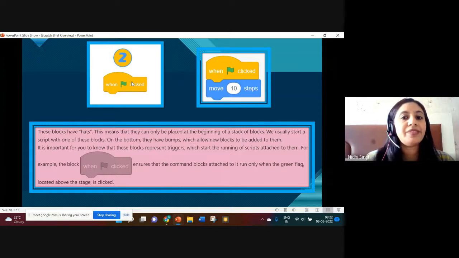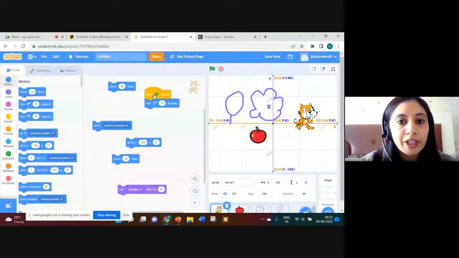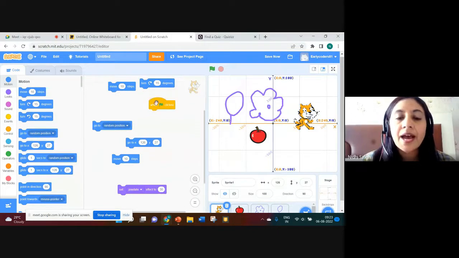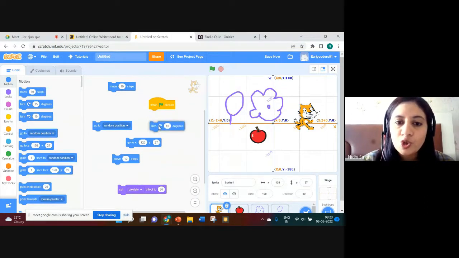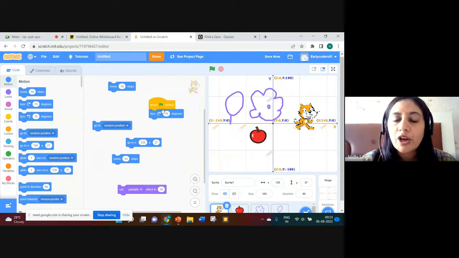That means they can be only placed at the beginning. You can't join blocks like this. You can't join these blocks like this. Other blocks you can join at the bottom of the event blocks. Now, what is the meaning of this, when flag clicked? Event. What is an event?